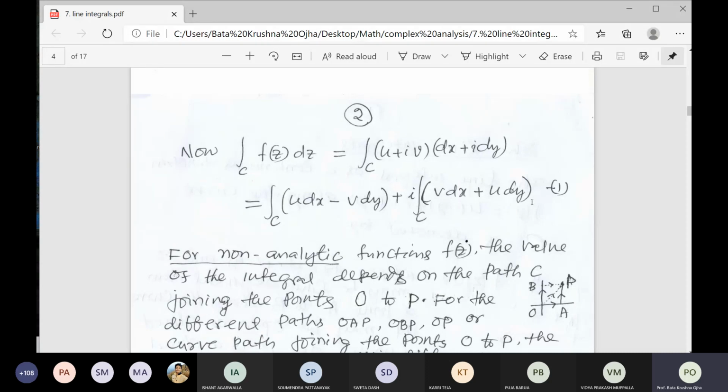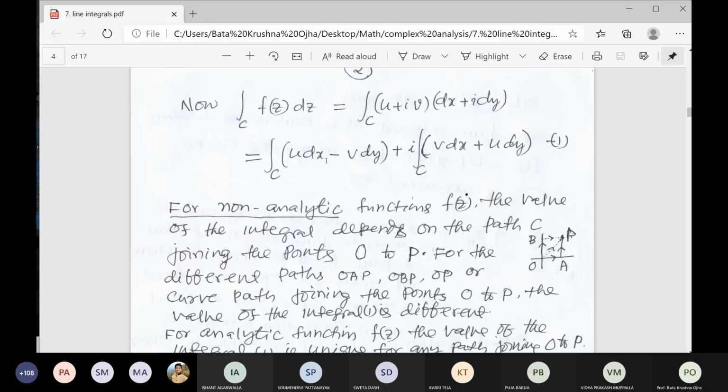So u dx minus v dy is a real part. All of these are real, and v dx plus u dy is also real, right? So we can separate. Here the first, f(z) dz, is completely complex. Here you equate and write the real part and imaginary part of the integral.